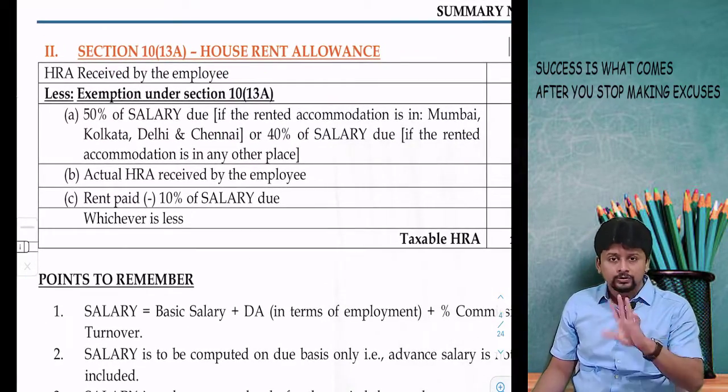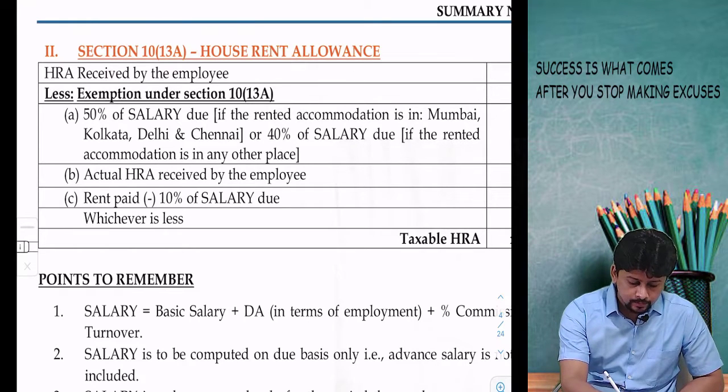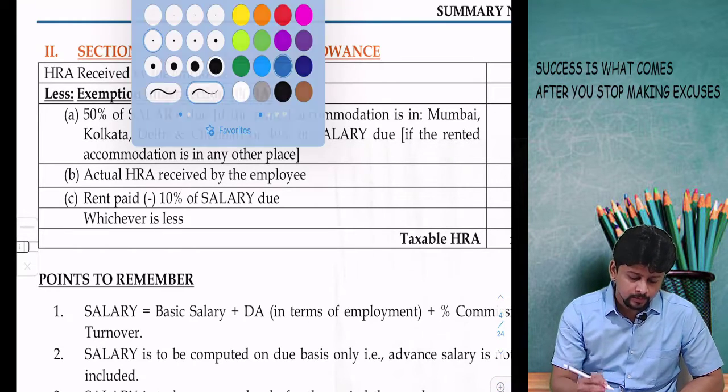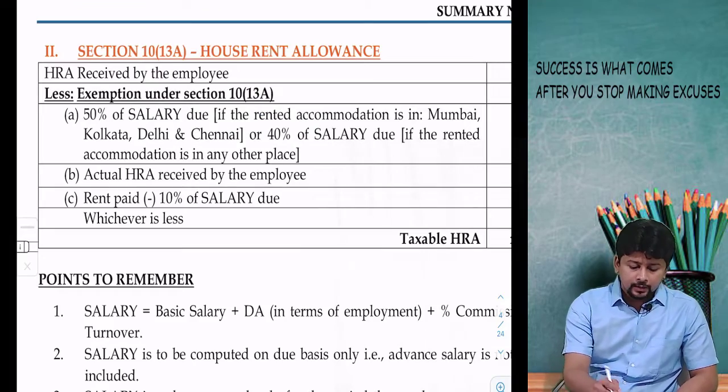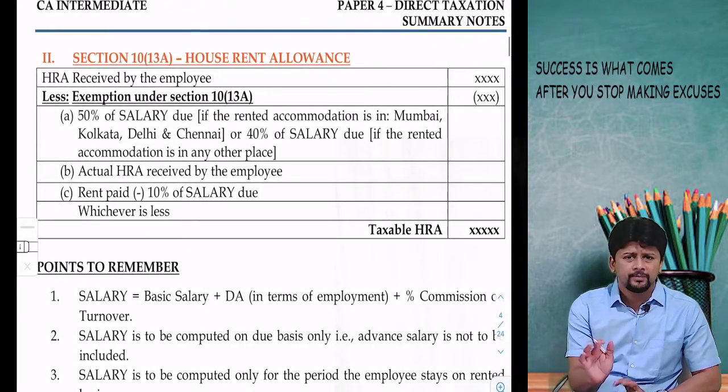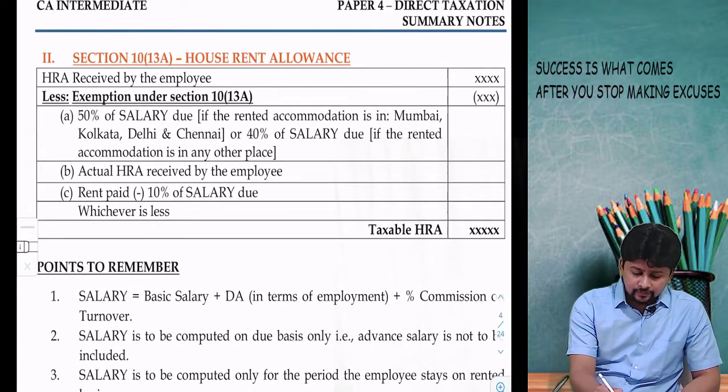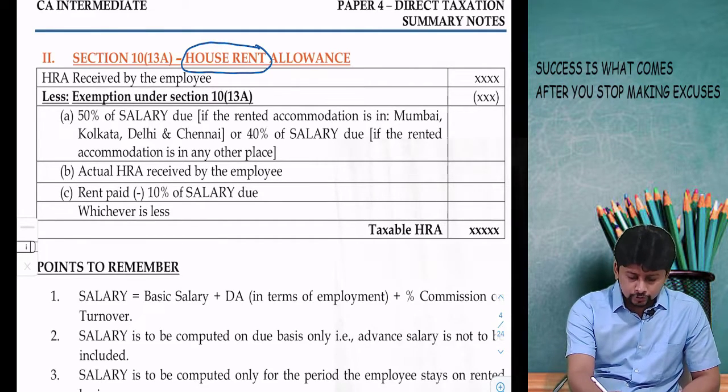10(13)(a), house rent allowance. Yes, this is something popular. This comes up in your questions also. House rent allowance, formula based, very simple. You are paying rent for the house you have taken on rent.